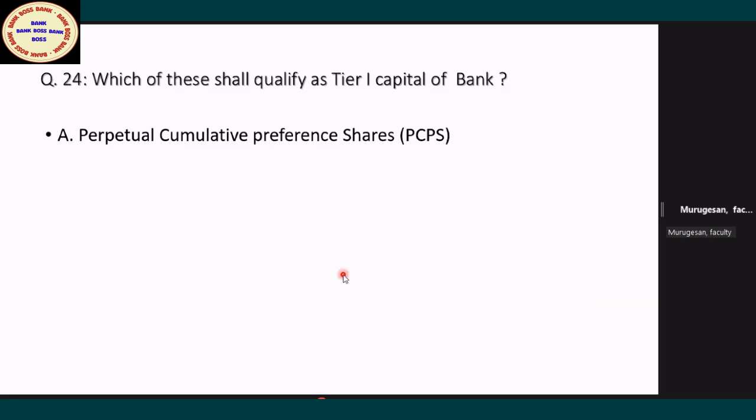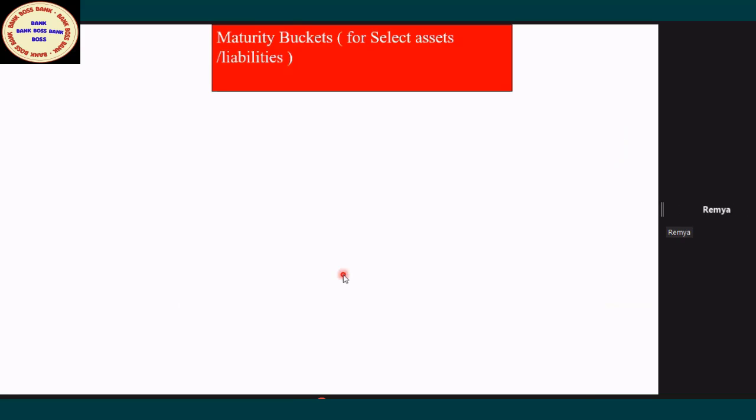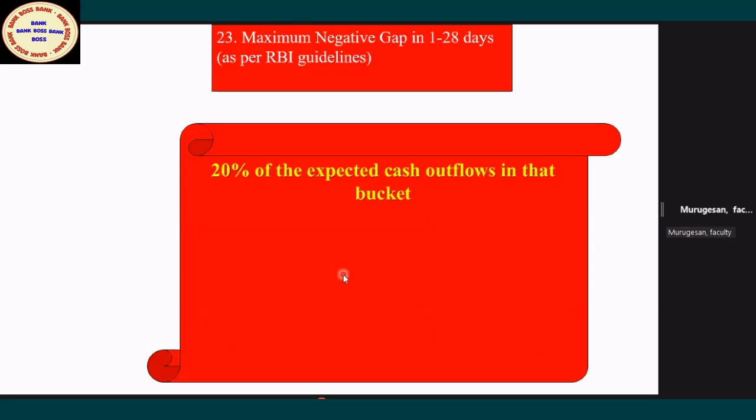Now I am changing the question. Sir, the previous slides, please. I want the maturity buckets common. You can note down, madam, but I will share with you. Don't worry. Not this one, sir, the previous one, like the 20 days, that one. Okay, yes, sir. One minute, sir, let me take a screenshot. No problem, madam, you will get it in the evening. Don't worry, I am going to send it.